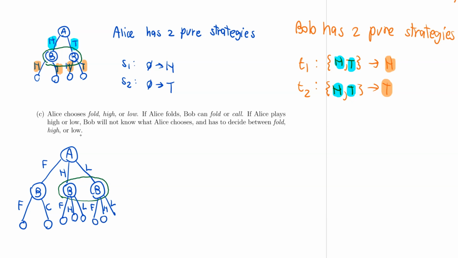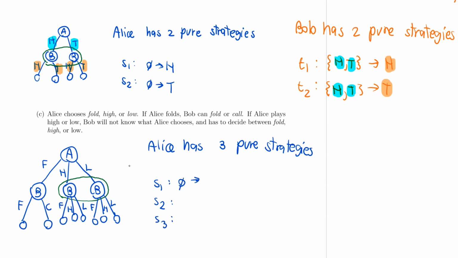So these are all the possible outcomes, but I leave out the payoff for now because let's focus on the strategies. For Alice, it seems pretty simple. Alice will have 3 pure strategies, and that is, she can choose to fold, to play high, or to play low.